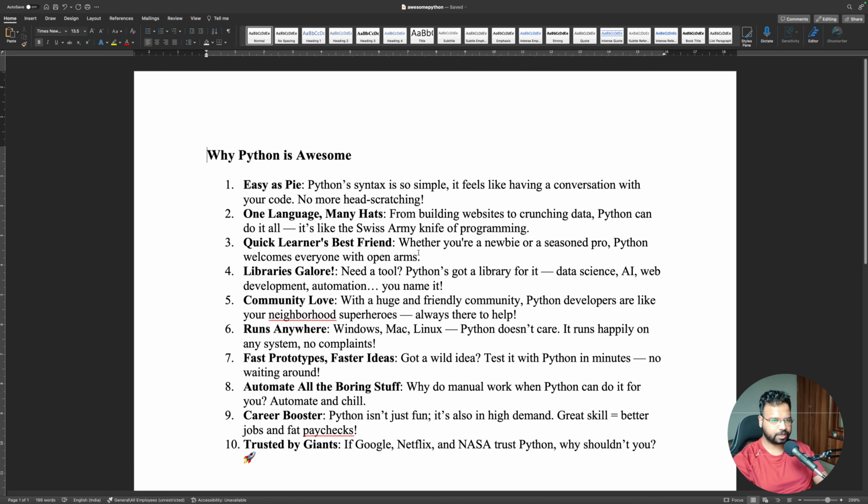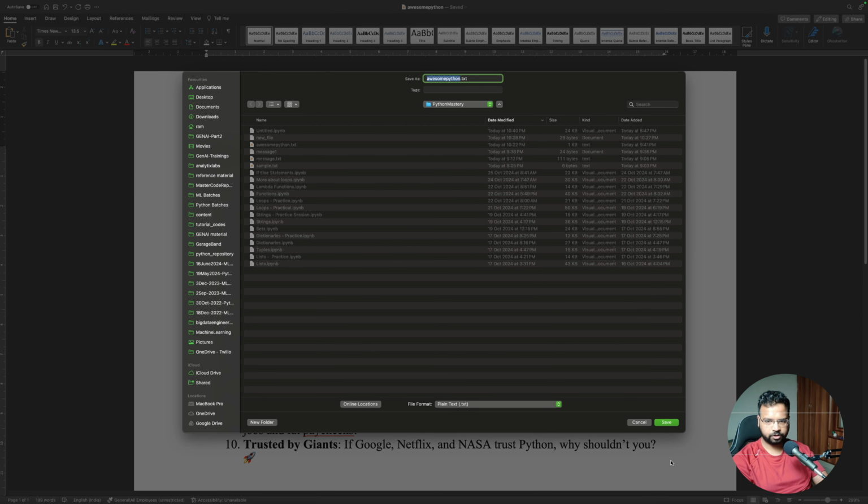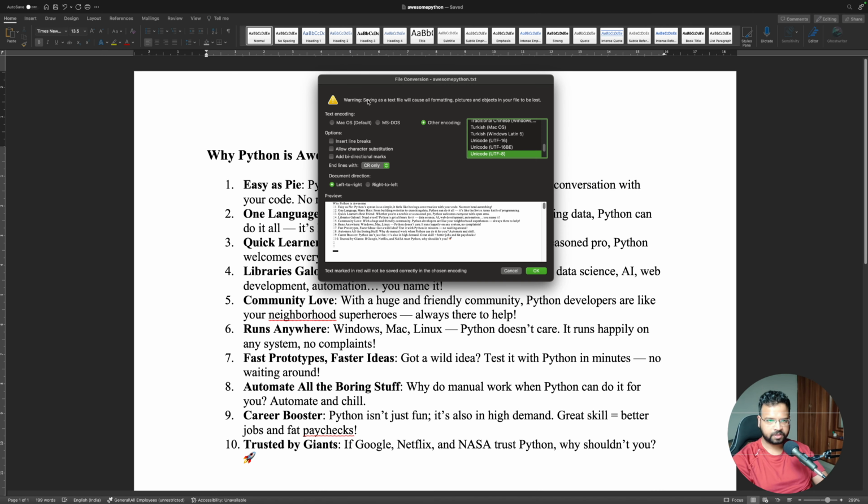If you come here, when I was trying to save this Word file as a .txt file, you see I was getting some prompt. It is telling me that saving a text file will cause all formatting and pictures to be lost, and it is asking what type of encoding I want to save with. So here manually I selected UTF-8, and there are many other types of encoding also which can be used. Unicode UTF is the most standard one. So if ever you come across this encoding type of issue, try to select UTF-8.